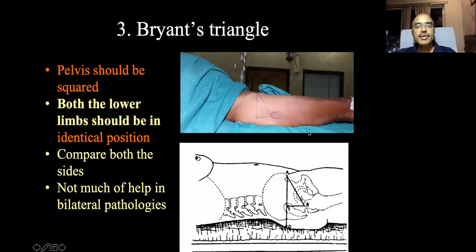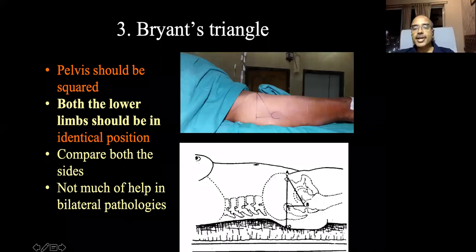So for doing a measurement of Bryant's triangle, remember the pelvis should be squared first. Pelvis should be squared, and both the lower limbs should be kept in identical position in order to measure the Bryant's triangle. And always compare both sides. Usually in unilateral hip pathology Bryant's triangle is helpful, but it is not helpful in bilateral pathology because you have to compare with the normal side.